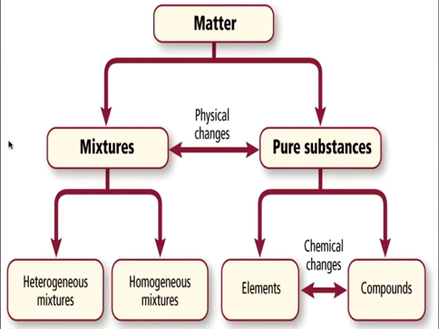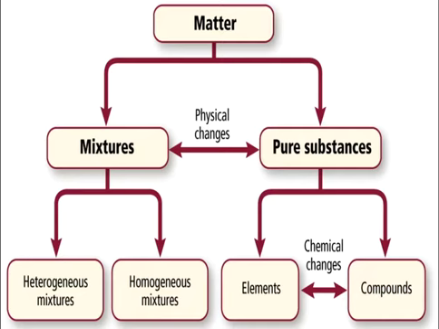On the mixture side, there are two options. Mixtures can be homogeneous, which means that they are evenly mixed throughout. Homogeneous mixtures cannot be picked apart very easily, and they look like one substance. And I'll show you some examples.